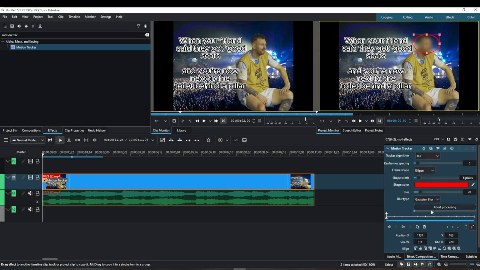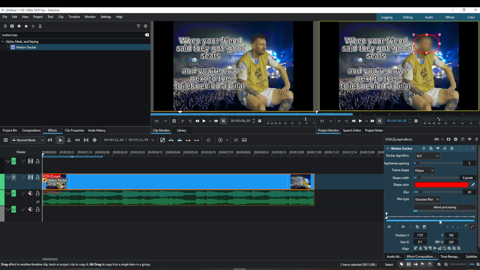Once the process is complete, take a moment to preview your video. This step is crucial to ensure that the motion tracking is smooth and accurately follows the object or face as it moves. If, after previewing, you notice any imperfections or the tracking isn't quite right, don't worry.